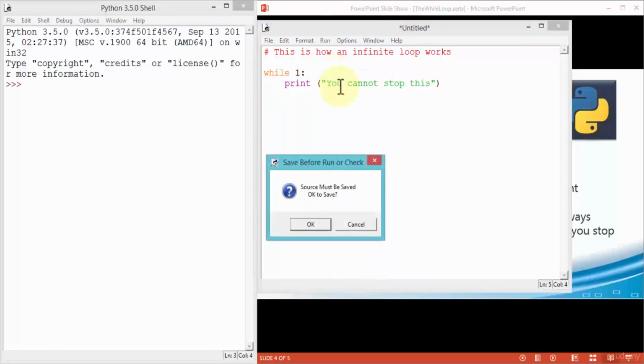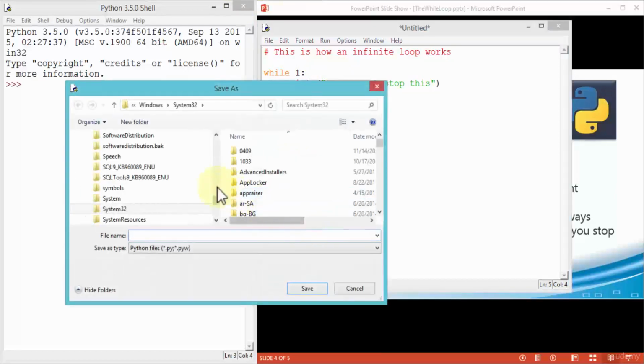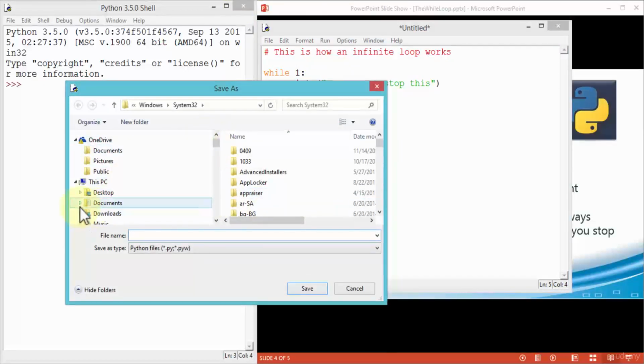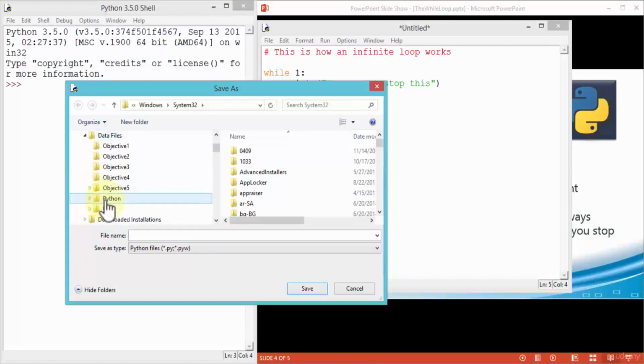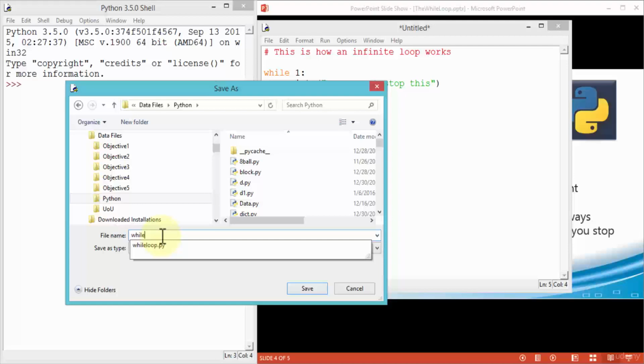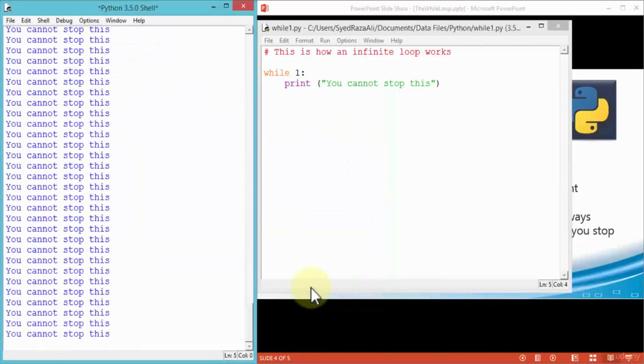Click run module, click OK to save. And this brings up our Windows Explorer. I'm going to navigate to my Python folder here and give this module a name, something like while1, click save, and Python is going to execute this while loop and is going to continue to execute. Notice it's just printing new lines and lines and lines, because all you did was specify while 1, which is true, print, you cannot stop this. So this is an infinite loop in Python.